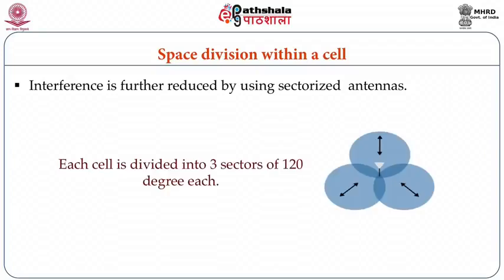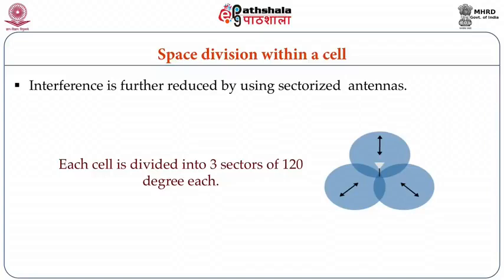So each cell is divided into 3 sectors of 120 degrees each. Now what is the total degree of a particular cell? 360 degrees. So instead of having one omnidirectional antenna, it has 3 sectorized antennas, and one sectorized antenna will serve one sector of a particular cell, another serves another sector, and so on.